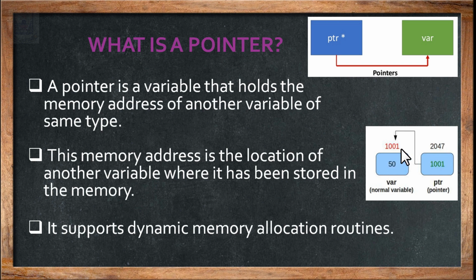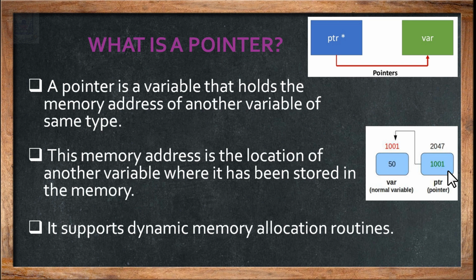I told you we will be referring to the numerical values because of convenience. Okay. So 1001 is the L value of a variable called var, whereas R value is 50, that is how a normal variable is stored in the memory. Now if I declare a pointer by the name PTR, PTR is a kind of a variable. That means it will also have the L value, it will also have the R value.